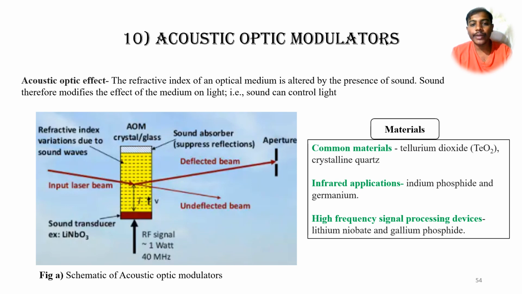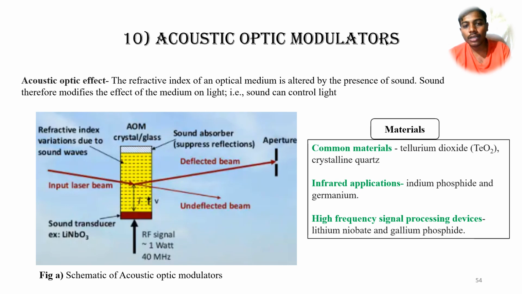If you see in the schematic, the yellow colored one is the crystal, which has a certain frequency. If we pass any light through that crystal, based on the refractive index of that crystal, we can shift the light.